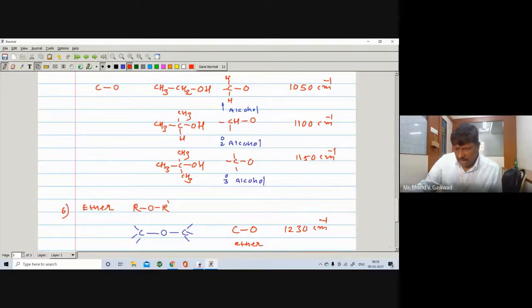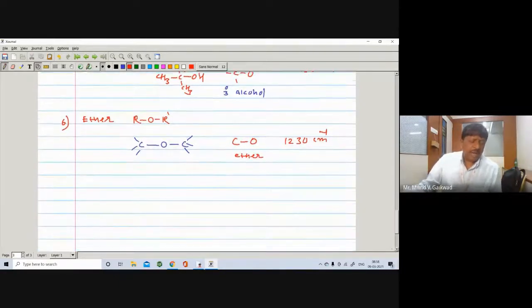Sometimes they may also ask how to differentiate between alcohol and ether. If there is an aromatic ether, then also it will appear at 1230. So the aromatic alcohol and ether will appear at 1230, or you can say 1200.